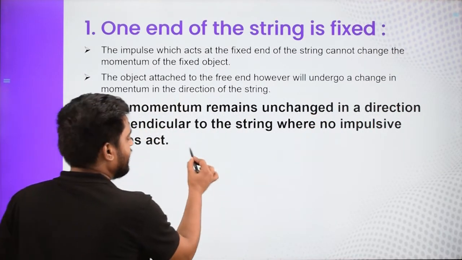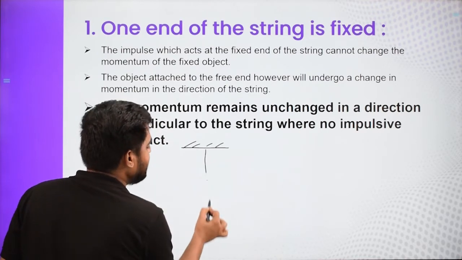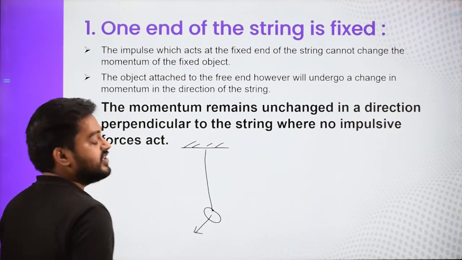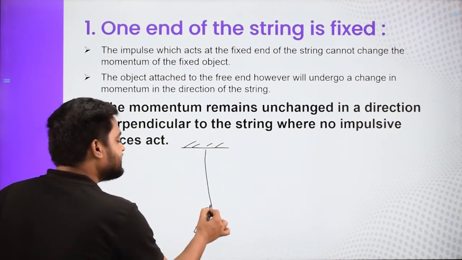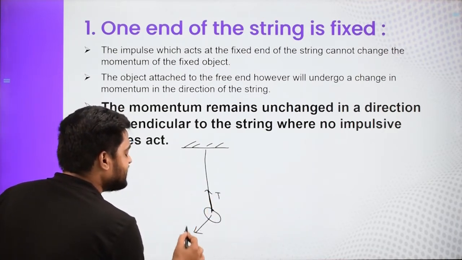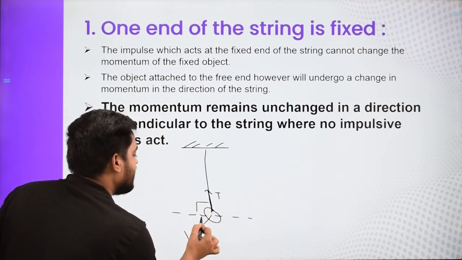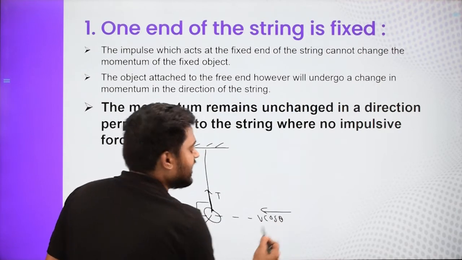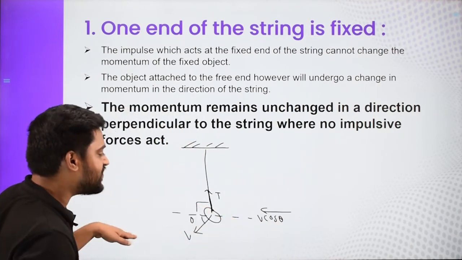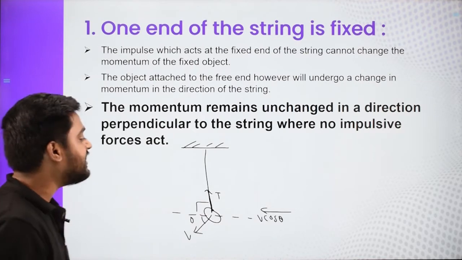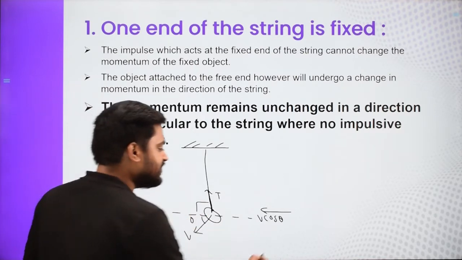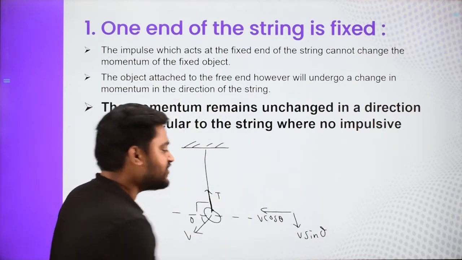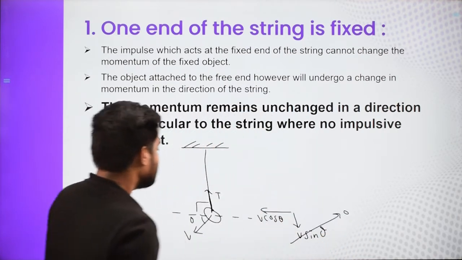Here, when this string suddenly becomes taut in this direction, and suppose this ball has a velocity in that direction, then due to this impulsive tension, if this is V and this is theta, we will say V cos theta remains unaffected. So momentum in this direction, which is perpendicular to the direction of the string, remains unaffected. What happens to this V sin theta? This V sin theta has to suddenly become 0 because this has to stop.